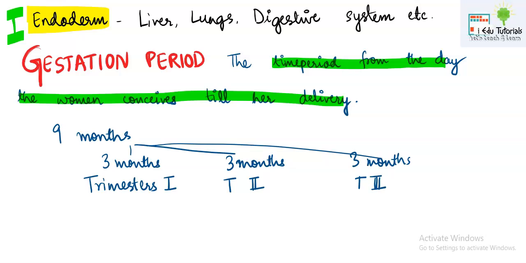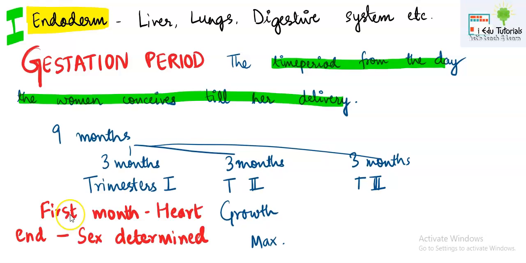Now trimester 1 is very difficult for a female to settle with all the changes. Growth is maximum in the trimester 2 period, and of course the weight increases, thus a woman feels a lot of difficulty in all the activities in trimester 3. Now important to note is that in trimester 1, which includes the first 3 months, in the first month of pregnancy, the heartbeat is developed in an embryo.